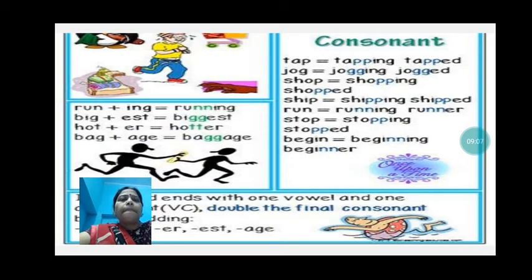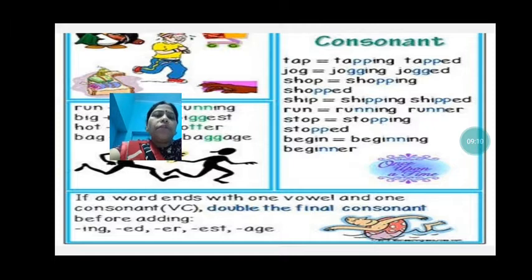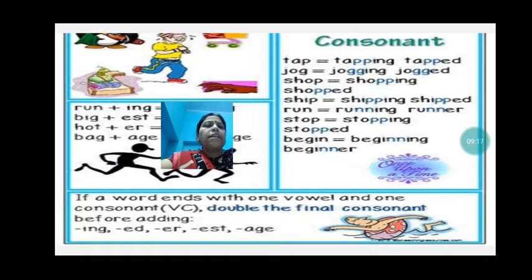Now let us see, if a word ends with one vowel and one consonant, then double the final consonant before adding ing, ed, er, est, age, anything. So see here, in this tap there is one vowel A and one consonant P. So what we have to do? Double the final consonant. So in blue color it is tapping. The last letter we have doubled.